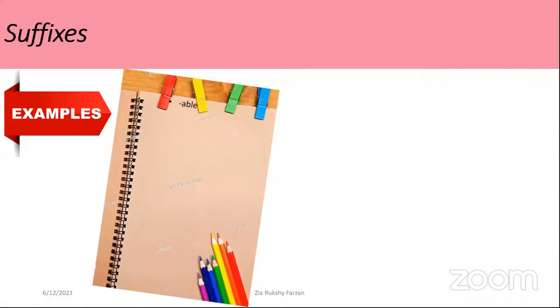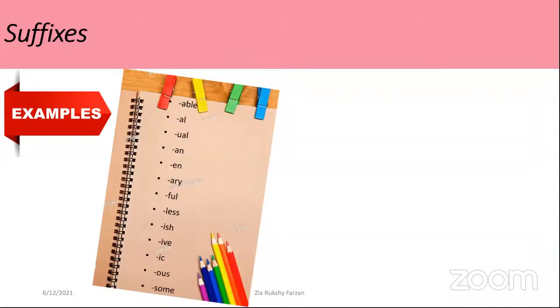We know that word, ABLE, right? And AL. Next, UAL, AN, EN, ARY, FUL, LESS, ISH, IVE, IC, OUS, SOME.